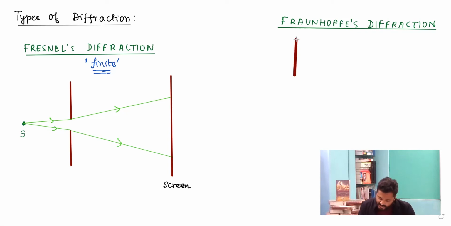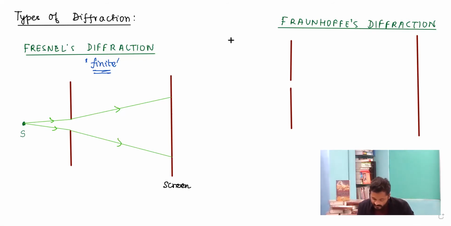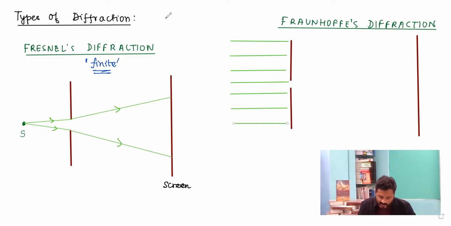In case of Fraunhofer's diffraction, the distance between the monochromatic source of light and the slit is very large, that is infinite, and the interference pattern is also observed on the screen, which is placed at a very far off distance.